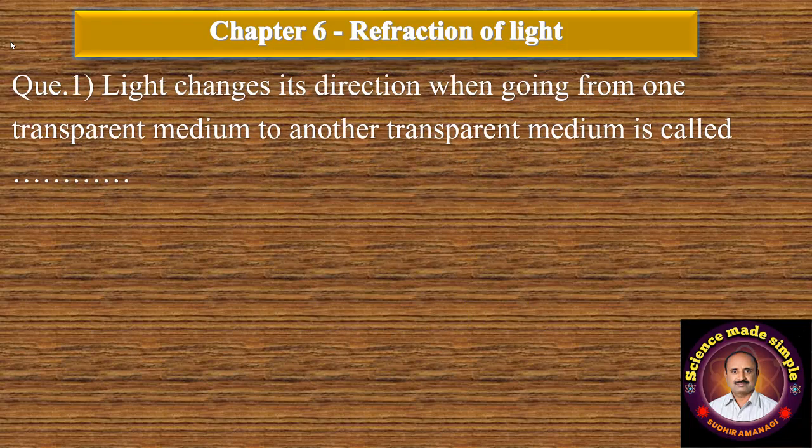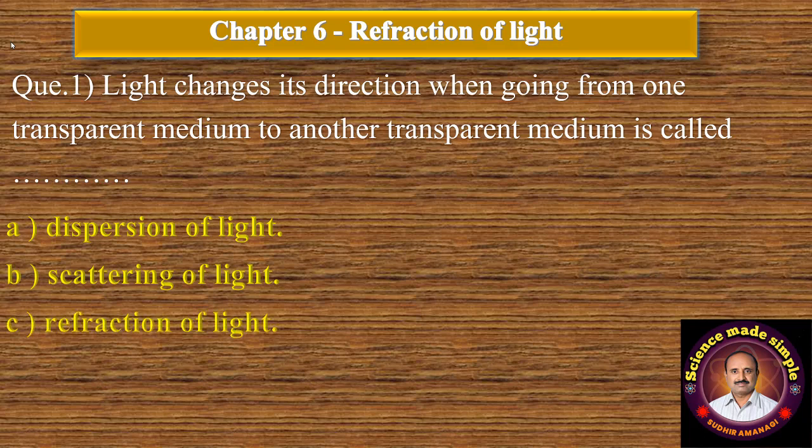Question number 1. Light changes its direction when going from one transparent medium to another transparent medium is called dash. Option A, dispersion of light. B, scattering of light. C, refraction of light. And D, reflection of light. Correct answer is option C, refraction of light.